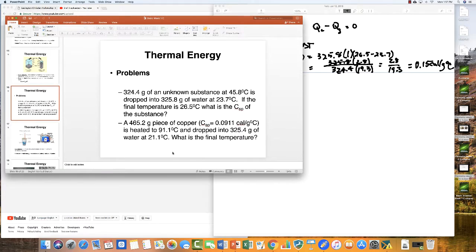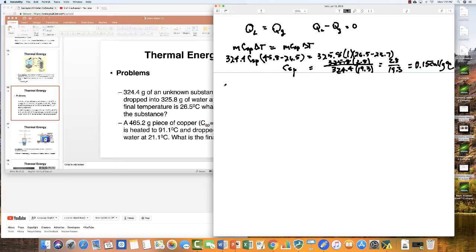Now let's take a look at this second problem. A piece of copper that has this weight and has this specific heat is heated to 91.1 and is dropped into water at this temperature. What is the final temperature? Now this is a little more challenging. So we'll let TF equal the final temperature. And it's the same situation. The heat lost by the copper is going to equal the heat gained by the water. So the heat lost by the copper is going to be the mass of the copper times the specific heat of the copper times the change in temperature of the copper, and that's going to equal the mass of the water times the specific heat of water times the change in temperature of the water.